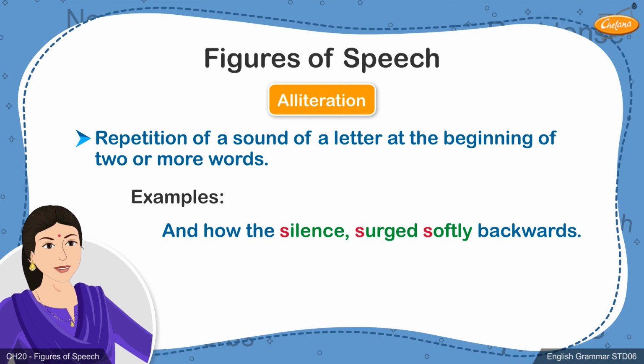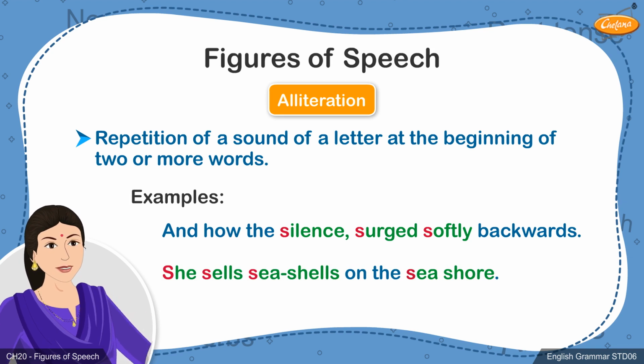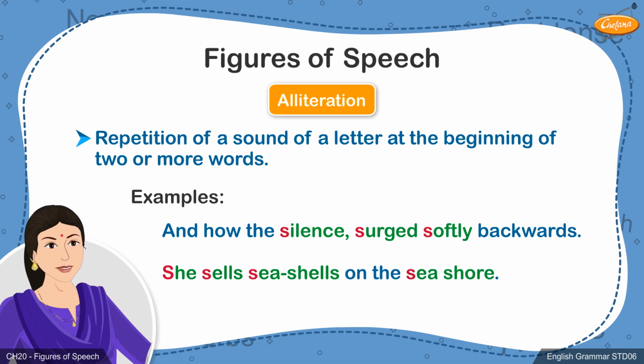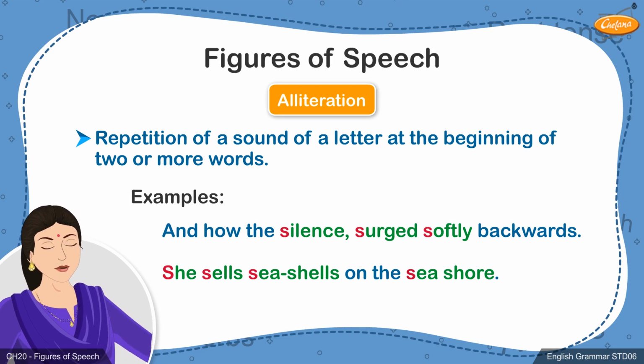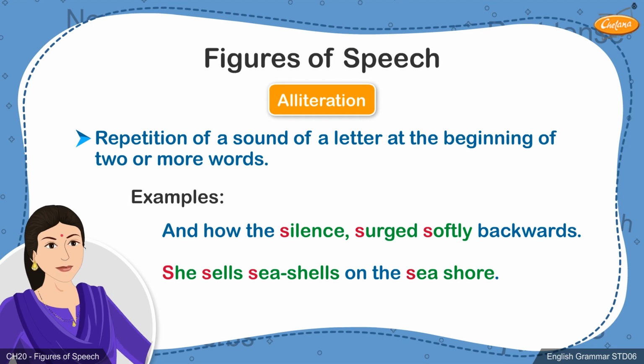Similarly, in the next example, she sells seashells on the seashore. Almost all the words in this sentence begin with the letter S, and the sound of this letter is repeated multiple times at the beginning of the words. Hence, the figure of speech used in these 2 lines is alliteration.